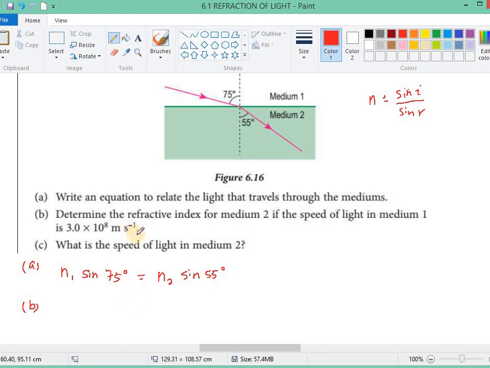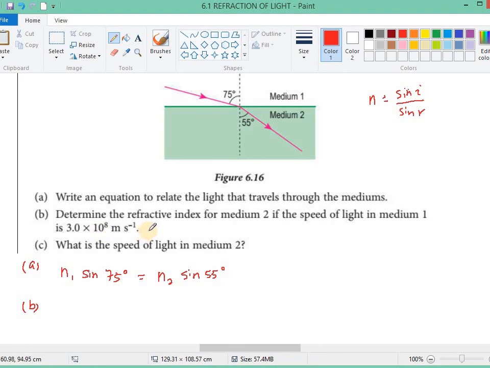Determine the refractive index for medium 2. Oh, okay. So what it's trying to say here is that the speed of light in medium 1 is 3 times 10 power 8 meter per second.